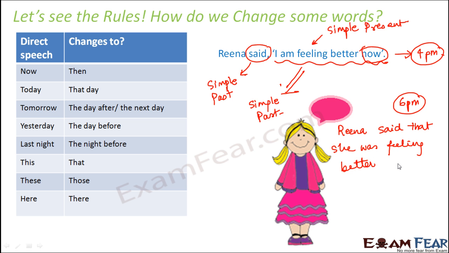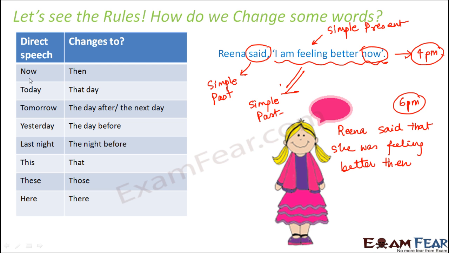If you write now, that would mean 6 p.m. But what Reena had told was at 4 p.m. So therefore you would change now to then. That means then refers to a past time. Right? Then doesn't mean the present time, then means a past time. So therefore, whenever your direct speech changes from present tense to past tense, then the words which show nearness in time or place, those words also need to be changed.